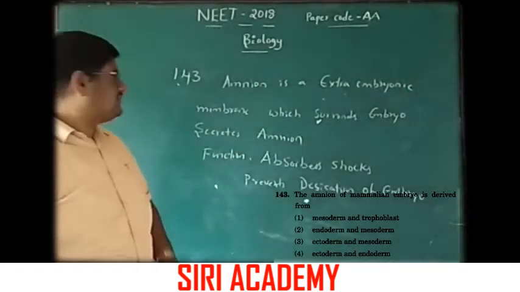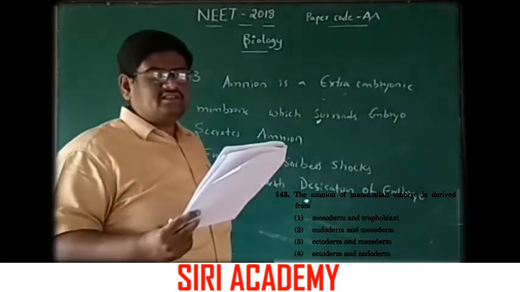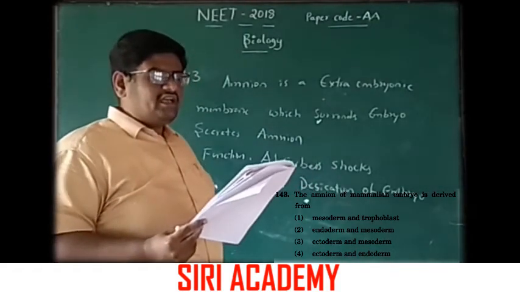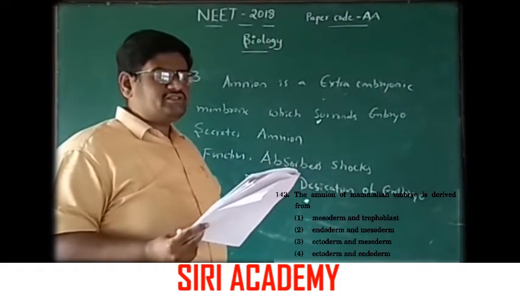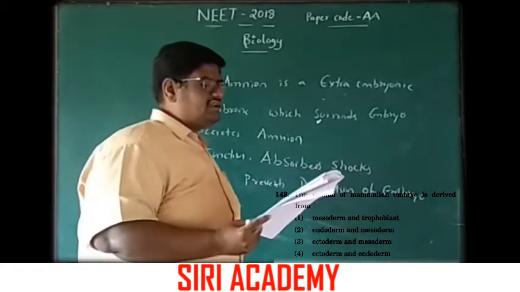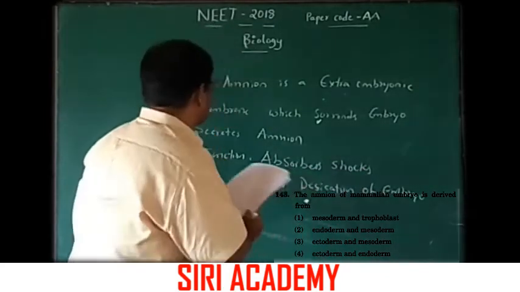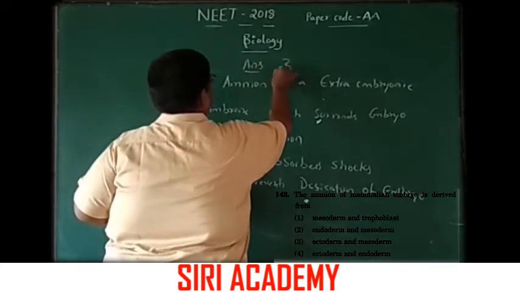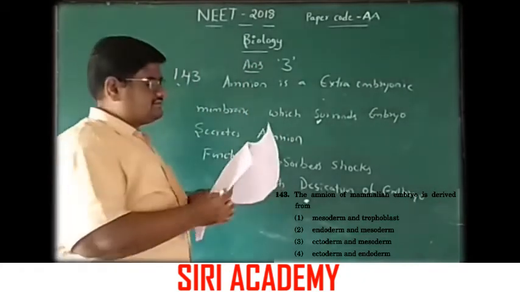That is the function of amnion. This is an extra embryonic membrane present with ectoderm on the inner side and mesoderm on the outside. That's why answer is option 3.